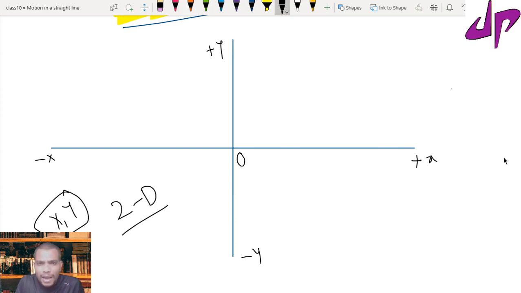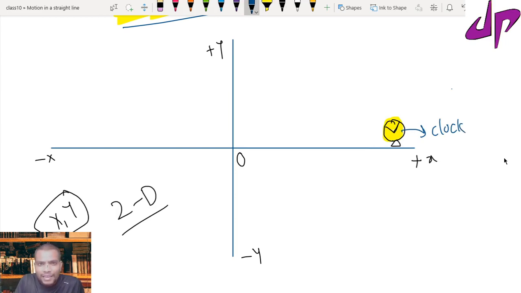Suppose in this one I have a clock. Suppose I take the clock here, so this is my clock. The clock is ticking. For a moment, let's consider this is a clock.